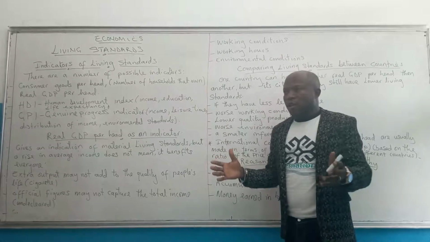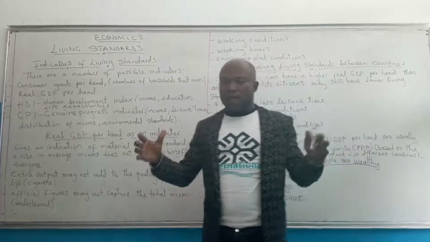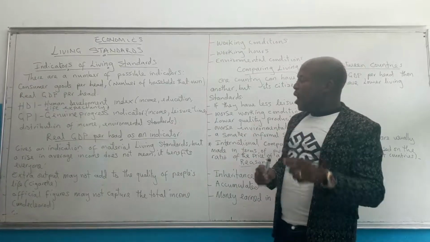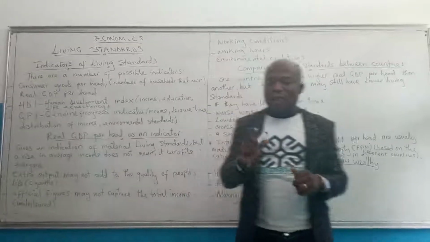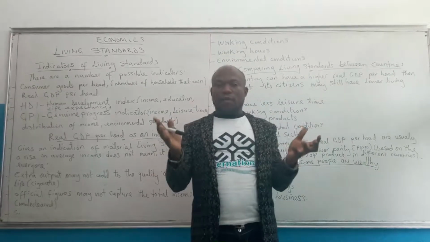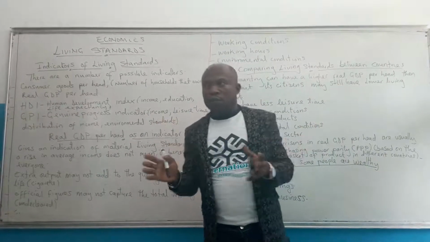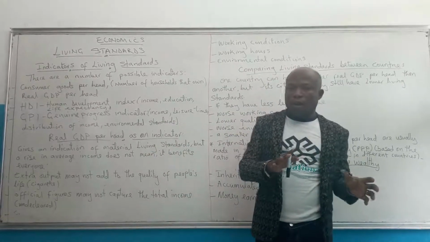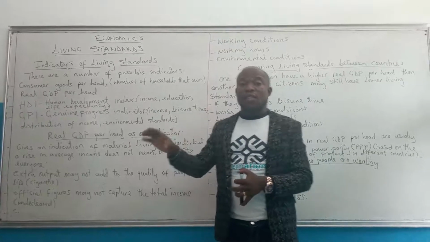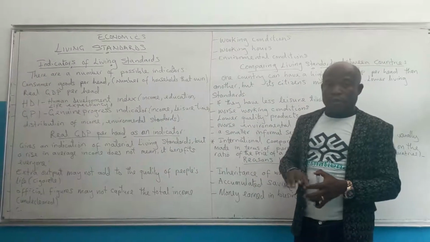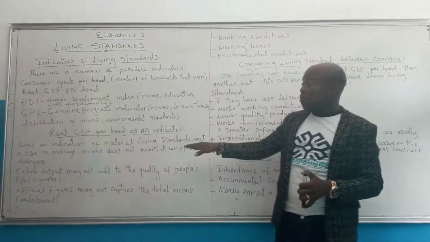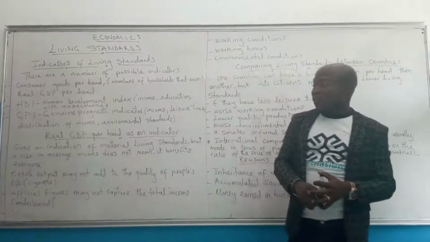But a rise in average income does not necessarily mean that everyone benefits from that rise. Some people could have more, while some people have less. So there could be an uneven distribution of income, and not everybody is going to have a higher standard of living as a result of an increase in average income.